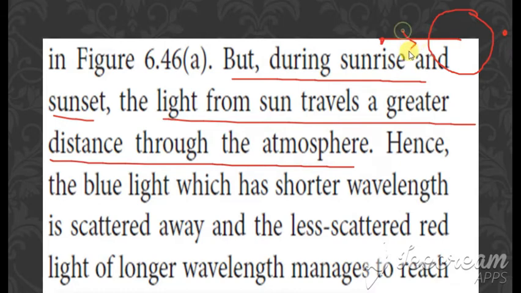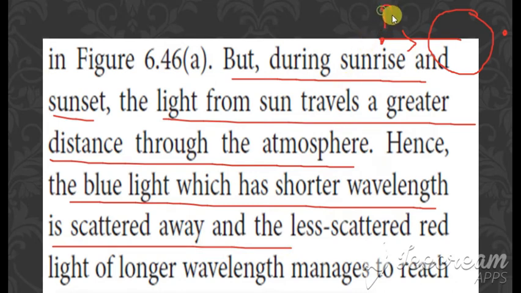So, from it is traveling a greater distance. Hence, the blue light, which has a shorter wavelength, is scattered away. So, blue, which has a shorter wavelength, has been scattered away, and the red reaches the observer.